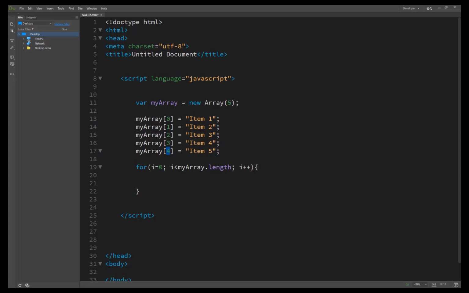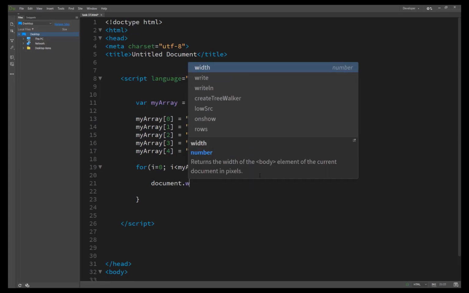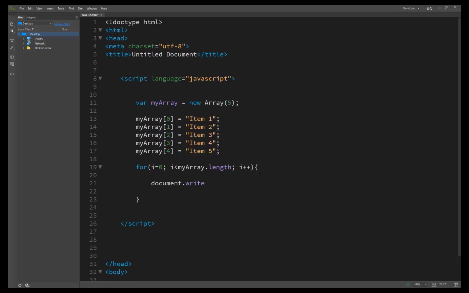It's just the less than sign with the length, and i plus plus, and inside I have just passed a message. The same thing, document dot write, for just getting our result on our screen.